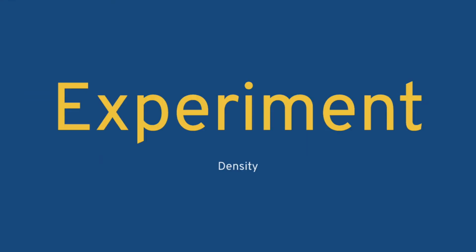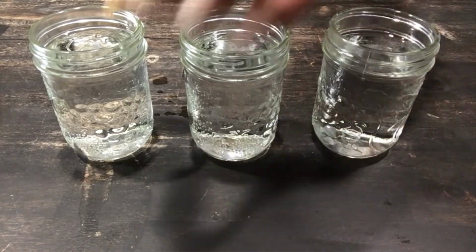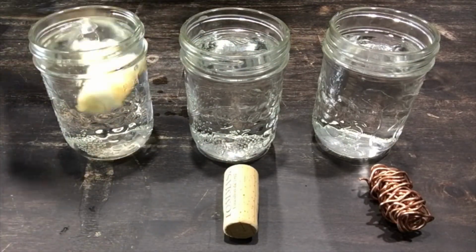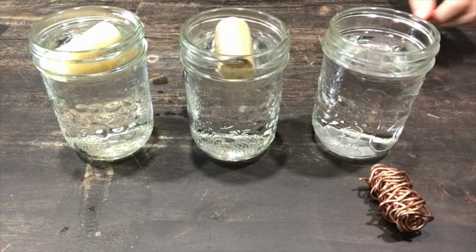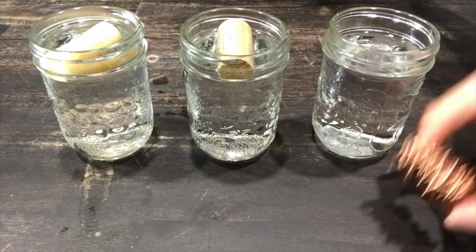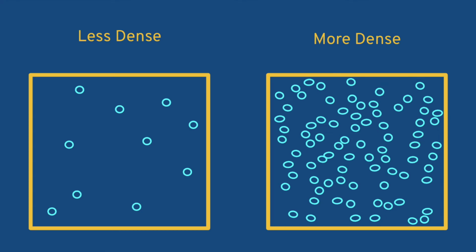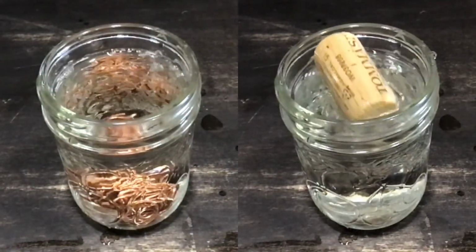Let's do an experiment to find out some more about density. Here are 3 cups of water. Here's a piece of apple, a piece of cork, and a piece of metal. They're all around the same size, and yet when we put them in the water, the metal sinks while the others float. So why? While the metal, apple, and cork are relatively close in size, the metal has much more matter existing within the same amount of area. This means that while it has the same size as the cork, it will feel heavier than the cork.